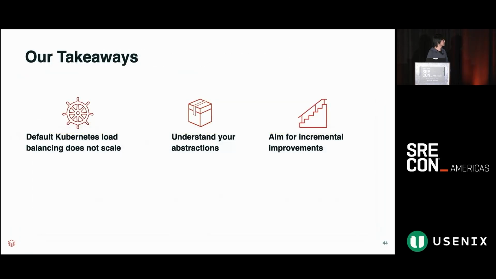So to sum up our journey to how we moved away from Kubernetes load balancing to our own load balancing solutions, one of the key takeaways that we had throughout the process was that one thing we quickly realized was that default Kubernetes load balancing does not scale well as you start building out your system.